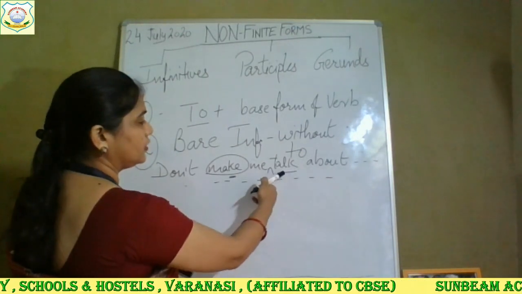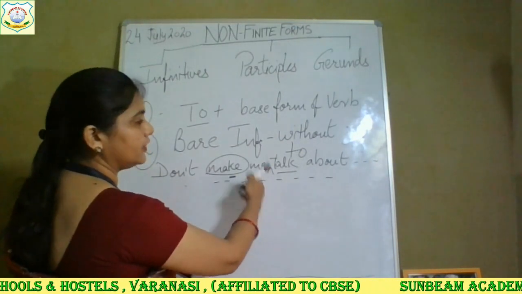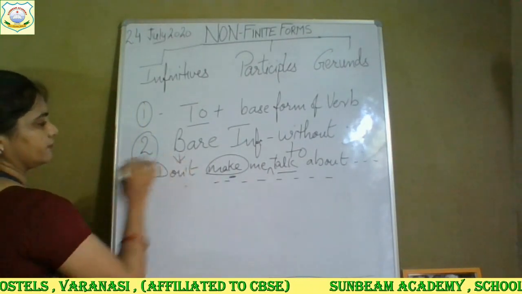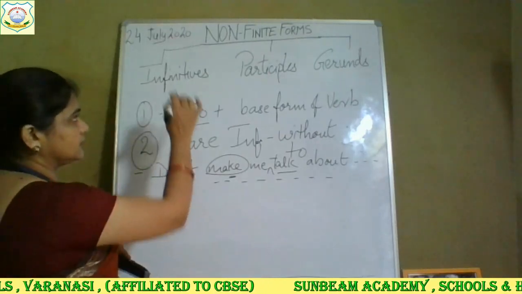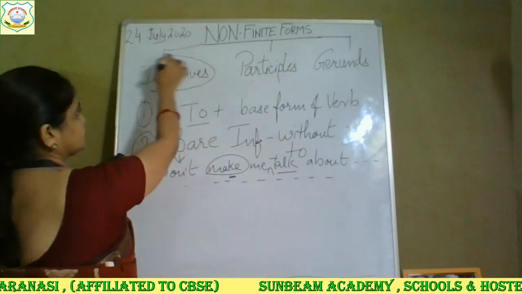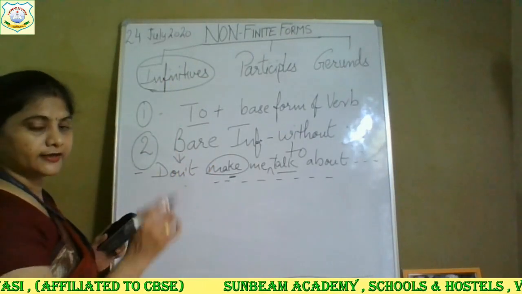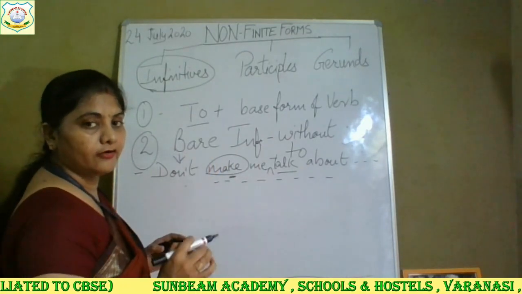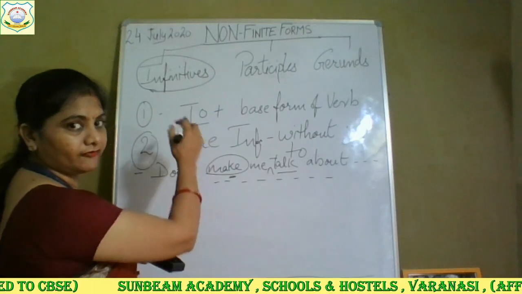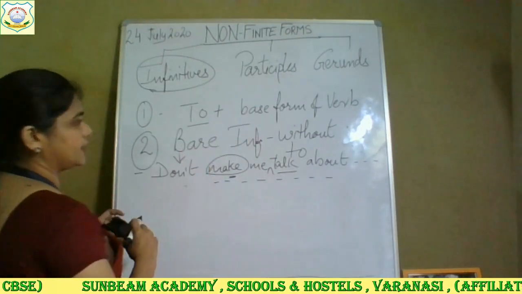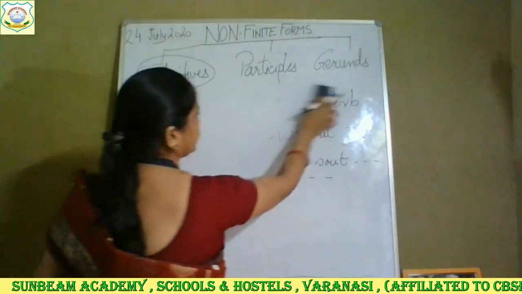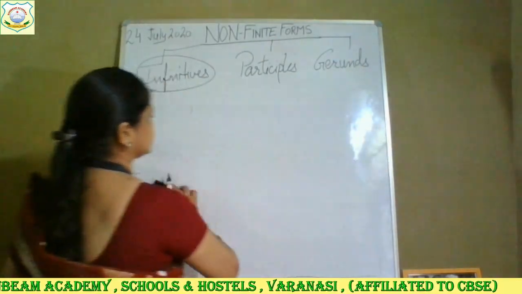So just before talk, I have not used here to. So this is an example of bare infinitive. Clear? So this was your infinitive, the first kind which was given you earlier in my previous class. Again, I have given you the most frequent forms of infinitive: to plus first form and bare infinitive. Okay? Clear? Let's start our participles.